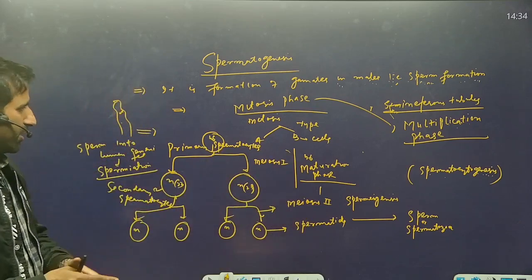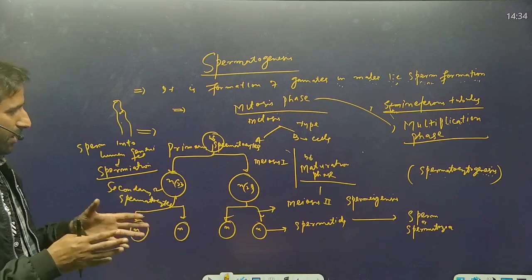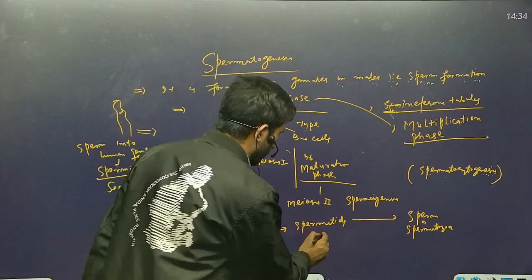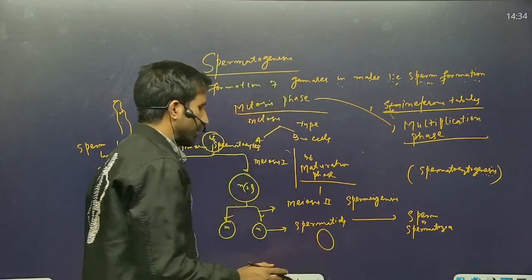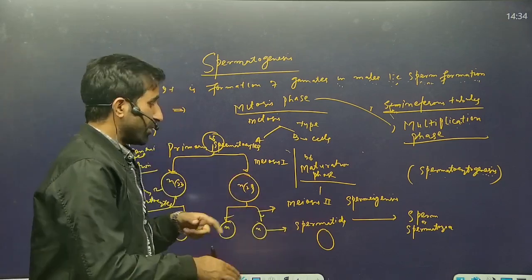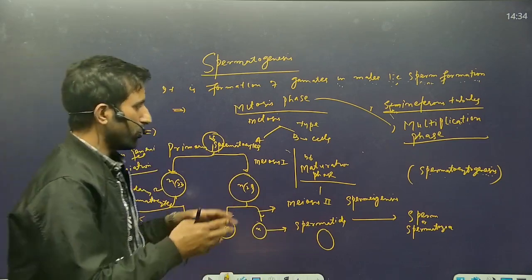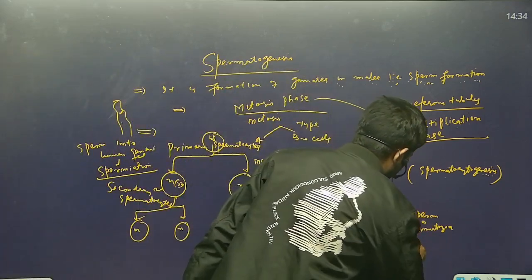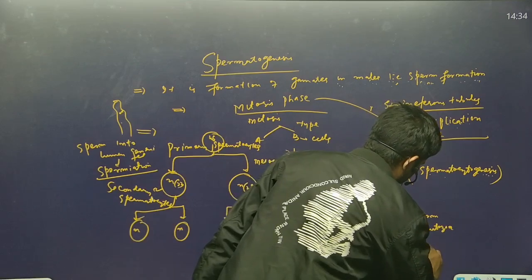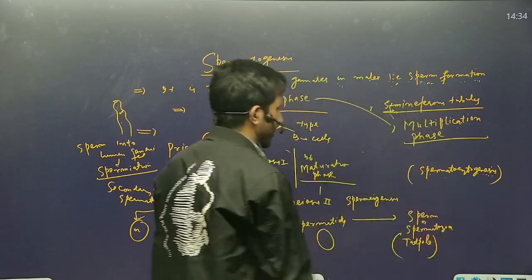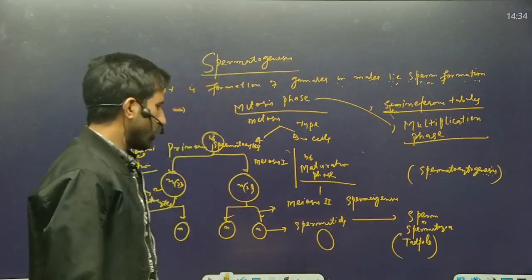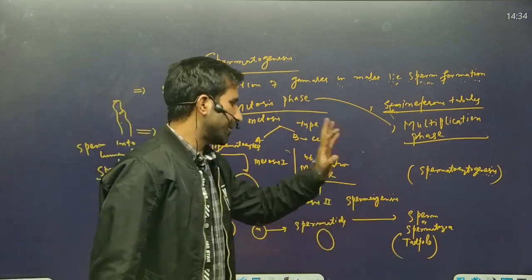Spermatids are true haploid cells, but they are round in shape. They don't have the shape of a sperm. The spermatozoon is tadpole shaped, and the change of spermatid into spermatozoa is called spermiogenesis.